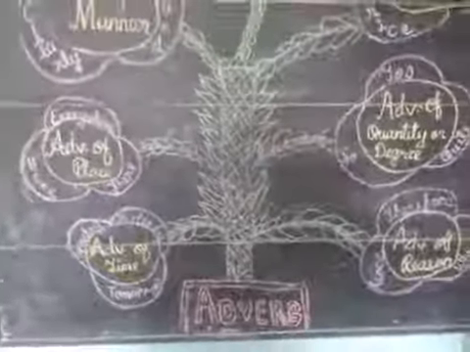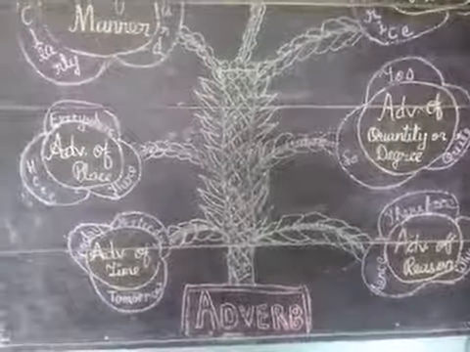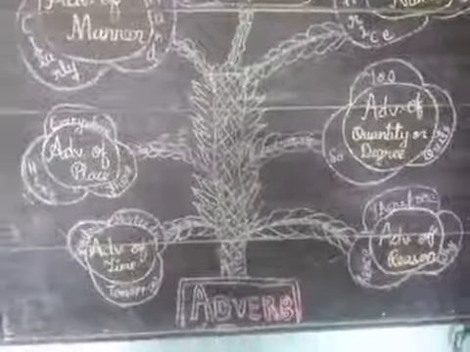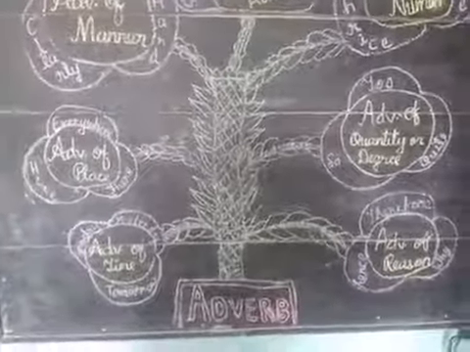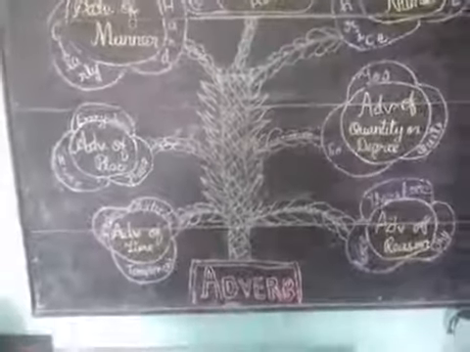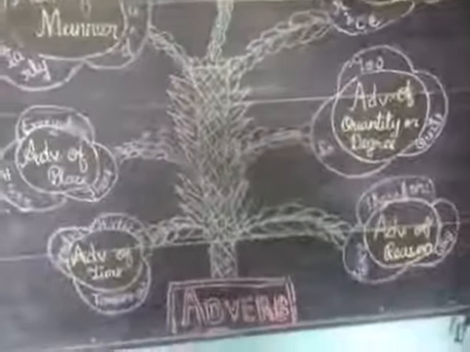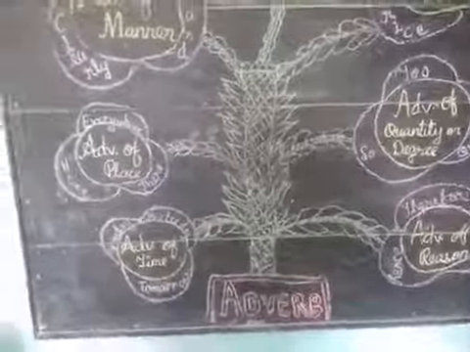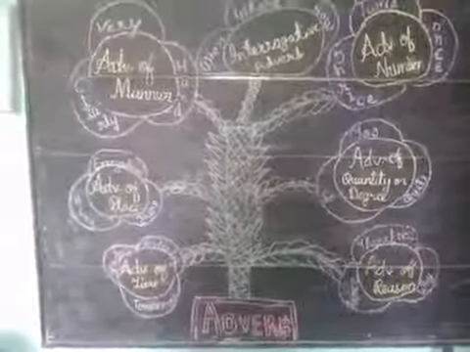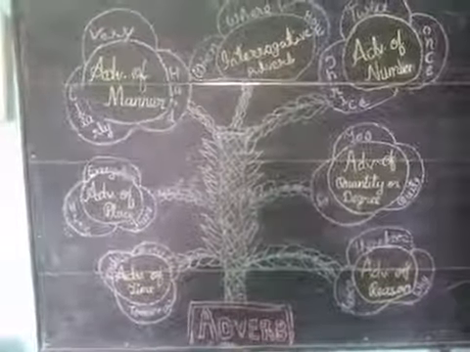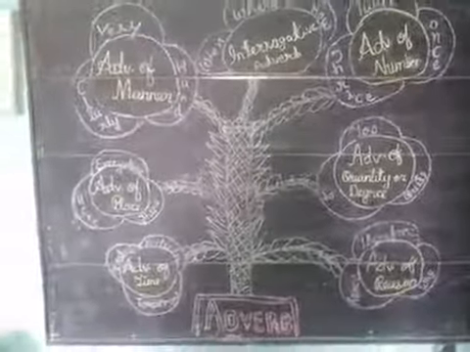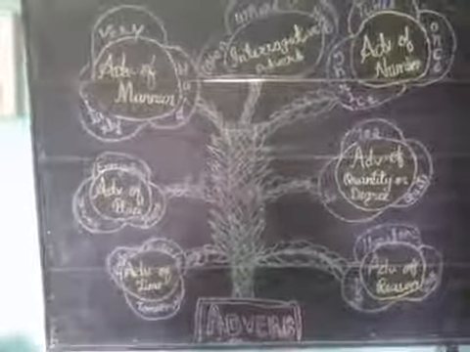For example, they run fast. In this sentence, fast modifies the meaning of run. So, fast is an adverb. She is very intelligent. Intelligent is adjective and very modifies the meaning of intelligent. So, very is an adverb.